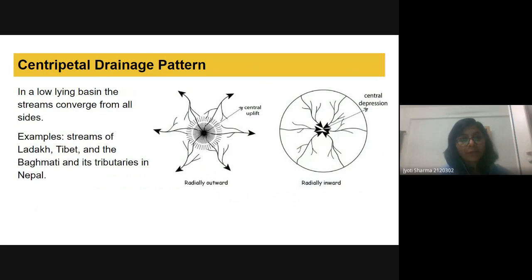Then we have the centripetal drainage pattern. If we have a depression, in that depression many rivers can come and converge with each other. So in a low-lying basin, the streams converge from all sides. Examples are the streams of Ladakh, Tibet, and the Bagmati and its tributary in Nepal.